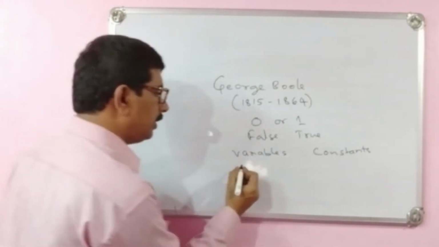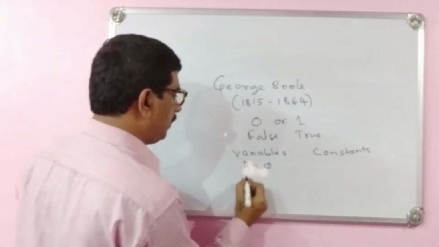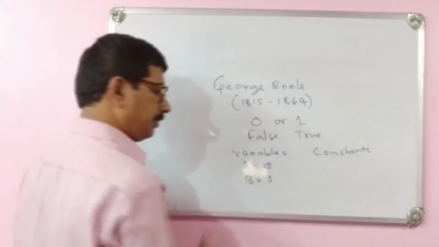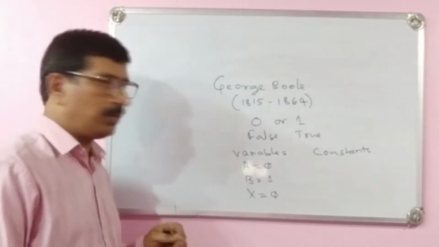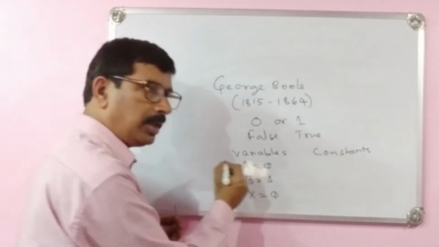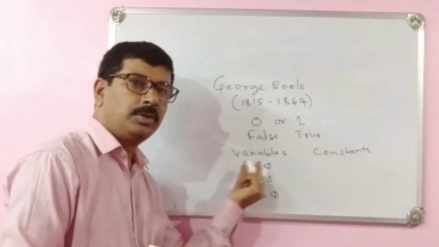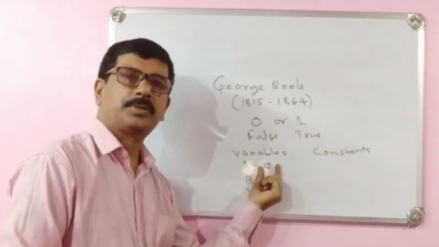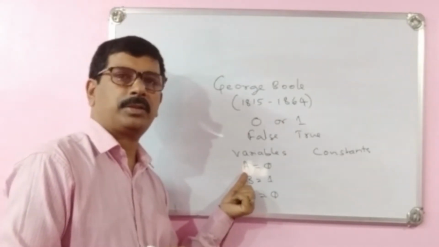For example, if I take A is equal to 0, B may be 1, X may be 0. Here these are constants and these are variables. Constants we will store in variables.